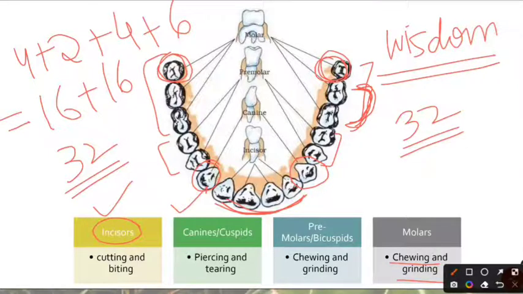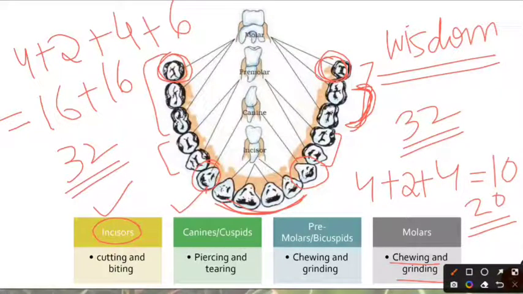So what is the number? We have 4 incisors, we have 2 canines, and then we have 2 pairs of molars. That means that we have 4 molars. This means that in children, in each jaw, you are going to have 10 teeth. So if in one jaw there are 10 teeth, then in the other jaw also you have 10 teeth. So the total number of teeth becomes 20. And this is how we say that in the milk teeth set, we have 20 teeth, whereas in the permanent teeth set, we have 32 teeth.